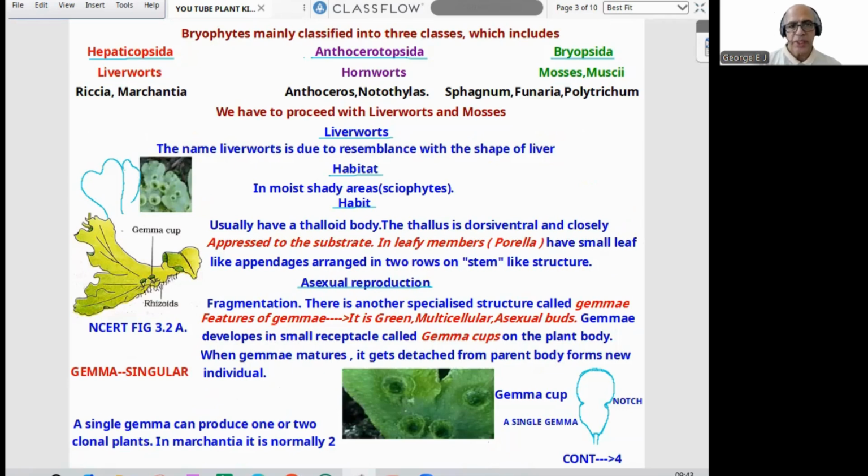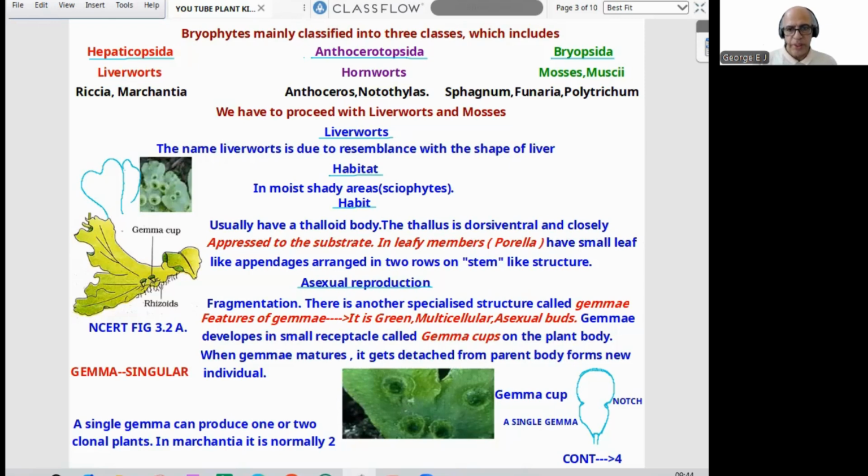Why or how did the name liverworts come? It is due to resemblance with the shape of a liver, a lobed structure. And where do liverworts live? Habitat: moist, shady areas, that is why they are called sciophytes. Their body habit is usually a thalloid body. The thallus is dorsiventral and closely appressed to the substratum. In leafy members like Porella, that itself is a question. Porella has small leaf-like appendages arranged in 2 rows on a stem-like structure. That is regarding liverworts introduction, habitat and habit.